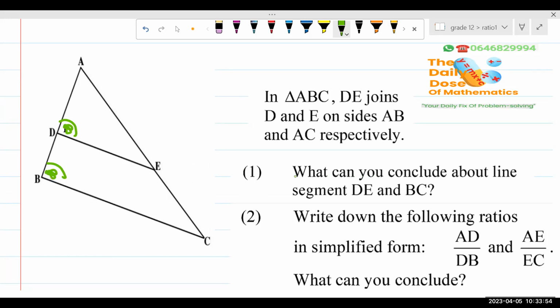Now, what can you conclude about the line DE and BC? What is it that you can tell me about these two lines? They are parallel, okay? Yeah, okay. I'm not saying that. You are saying that. Don't blame me if it's wrong. So what we can say about the line DE and the line BC is that these two lines are parallel. Now, why do we say that, guys? That's what I'm interested in.